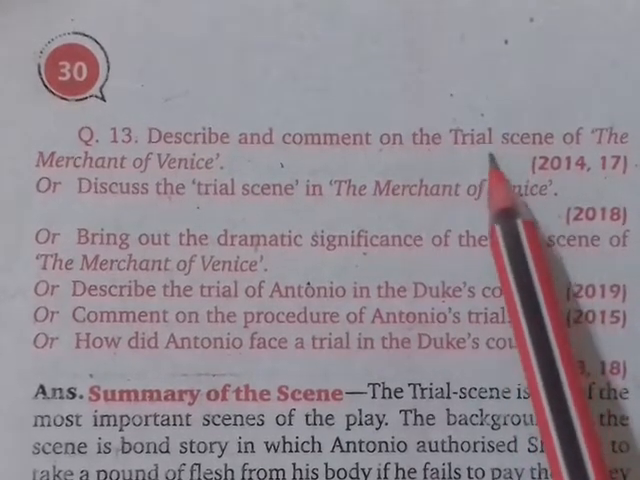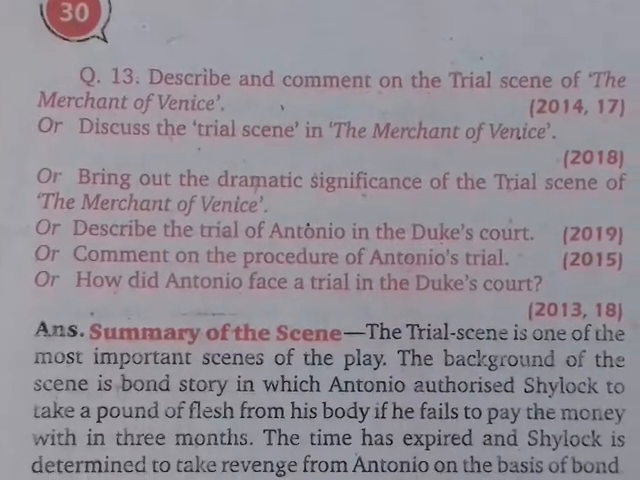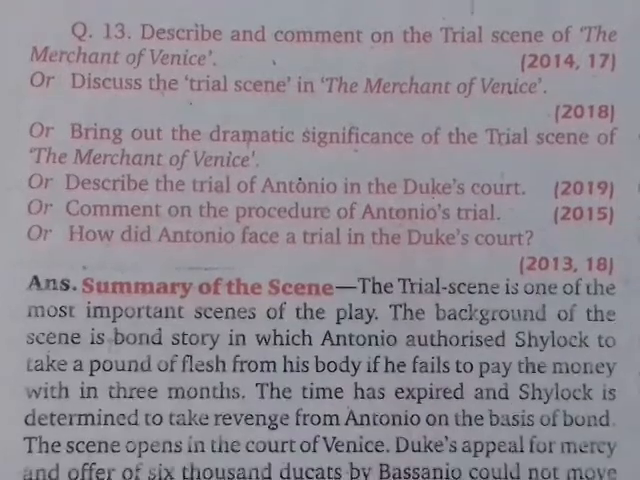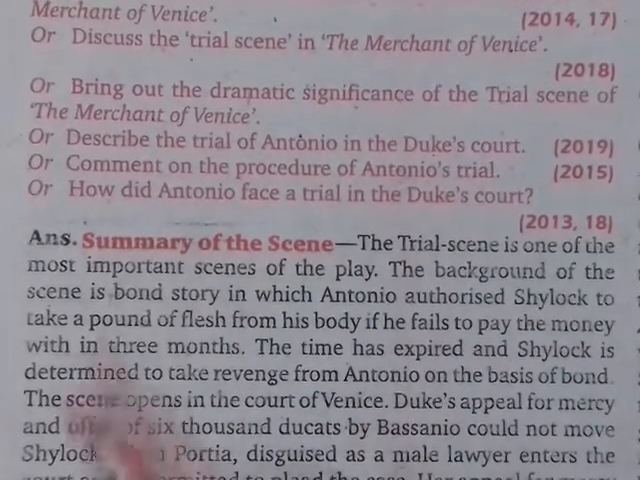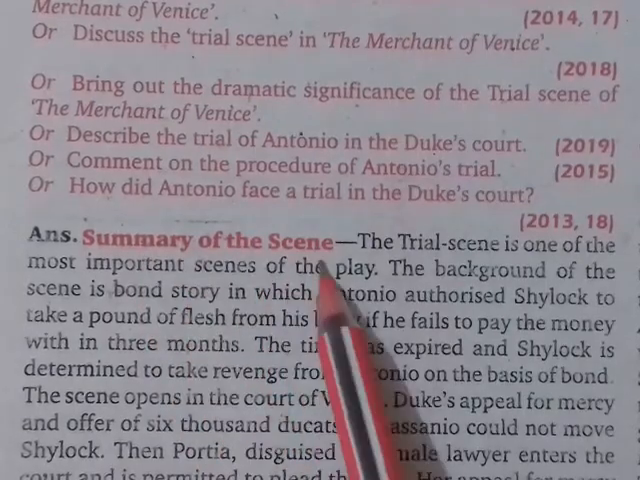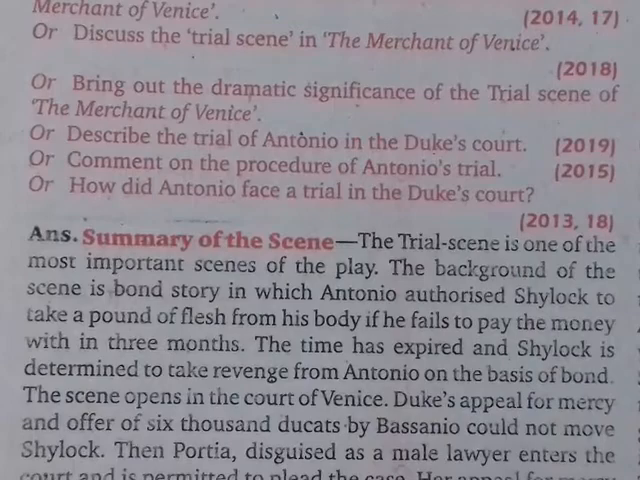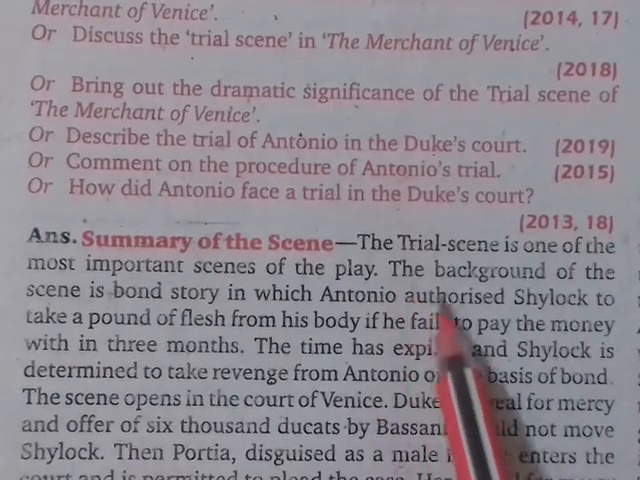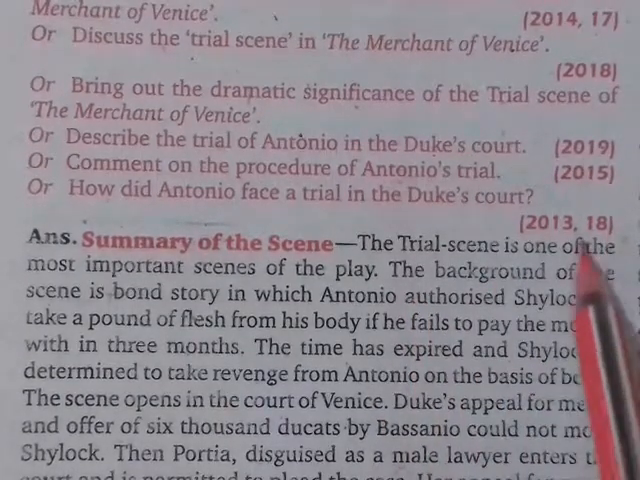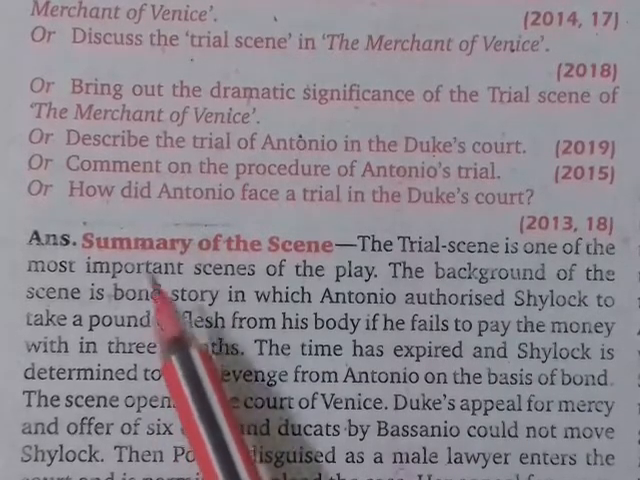So, first of all, we have to know what all happened with Antonio, or what was the significance of this dramatic scene. So, first of all, just try to know the summary of the scene. The trial scene, no doubt, was a very important scene of this play, and the background of the scene is a bond that was signed by Antonio.